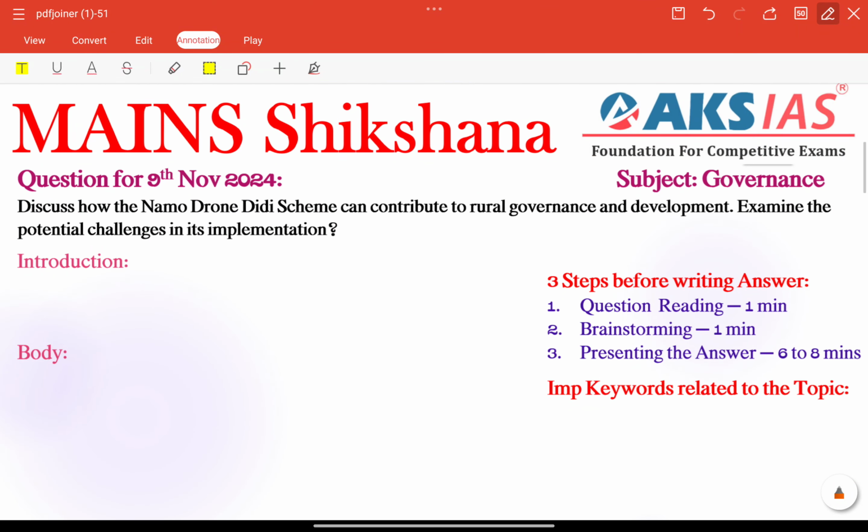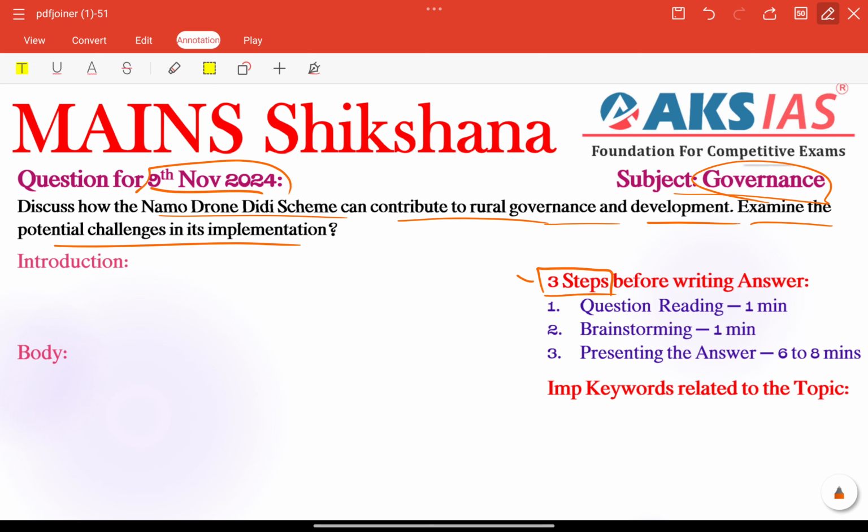Next, the main section of the free initiative question for 9th November 2024, related to the subject governance. Discuss how the Namo Drone Didi scheme can contribute to rural governance and development. Examine the potential challenges in its implementation.